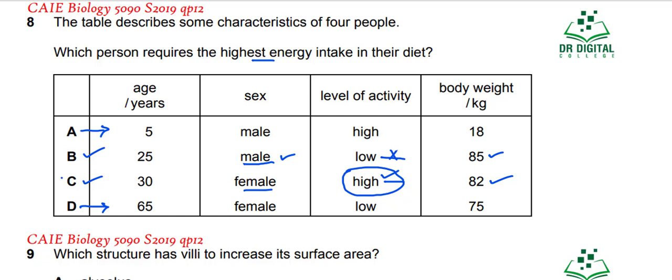So the answer for this question is C. B cannot be the answer for this question. Okay, A is not there, B is not there. Answer is C for this question.